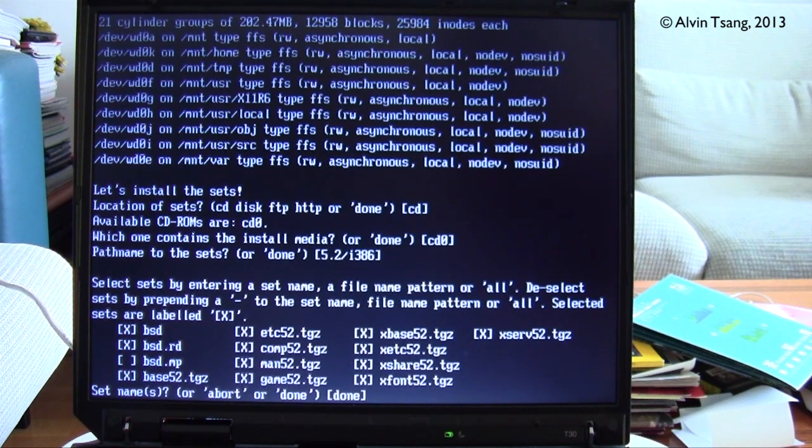Xetc is the configuration files for the X server. Xshare are some shared files for the X server. Xfont are the fonts for use in the graphical user interface, and Xserv is also part of the X server. So the easiest thing to do is to just go with this default and press done.